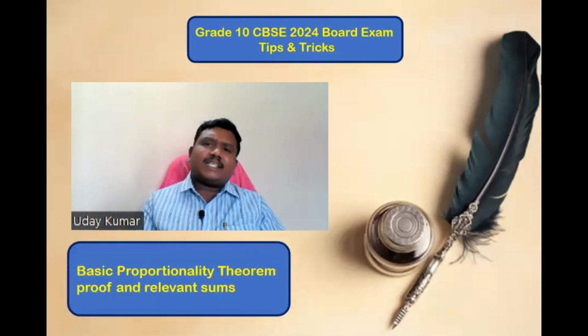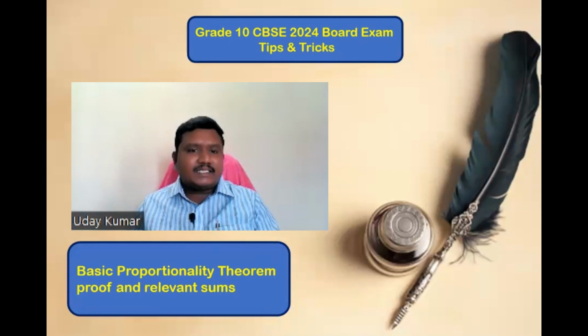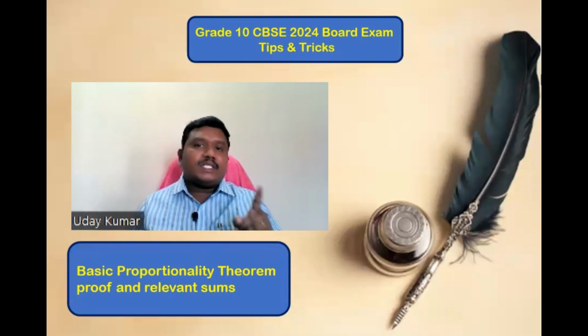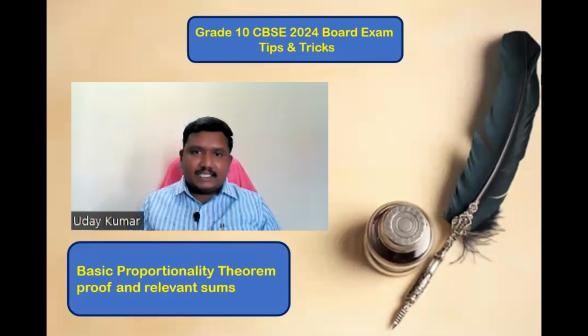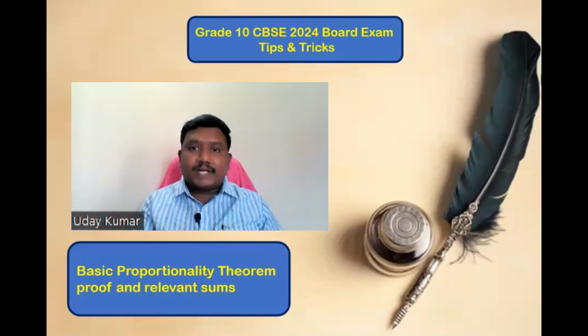And when it comes to the topic triangles, people will feel very tough, but actually it is very easy. Focus mainly on the basic proportionality theorem, which is also called as Thales theorem. Thales theorem proof, including statement, you have to practice because as it is a named theorem, they won't give even the statement also. Simply they'll give state and prove Thales theorem or state and prove basic proportionality theorem. That's it. Rest of the things we have to do. So even statement also you have to practice. And sums related to the Thales theorem. Sums related to Pythagoras theorem. Pythagoras theorem is not there, but that related sums they might ask. So practice even that. Okay.